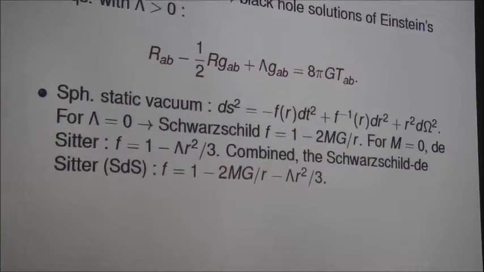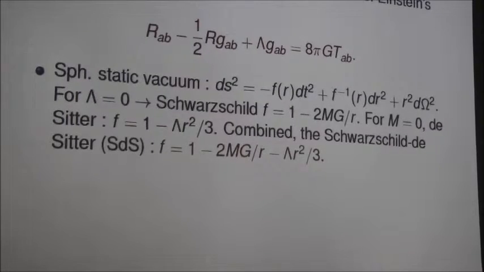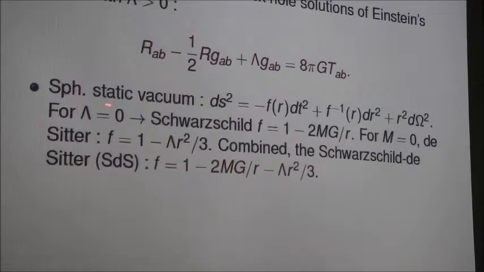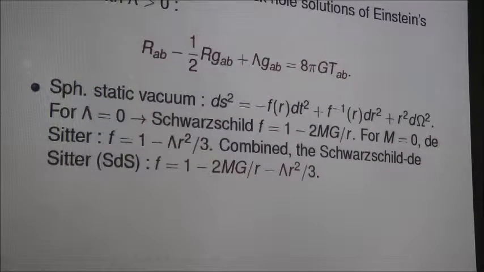Let us start with some specific example. So let us consider a spherically symmetric and static vacuum solution. That is, we put T_AB equal to 0 on the right hand side, and take this ansatz for the metric. dΩ² is the element on the 2-sphere.